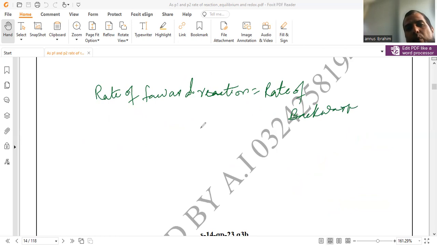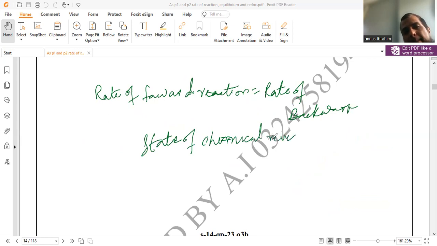When the two rates are equal, this state of a reversible reaction is called chemical equilibrium, or sometimes chemical dynamic equilibrium, or just equilibrium.